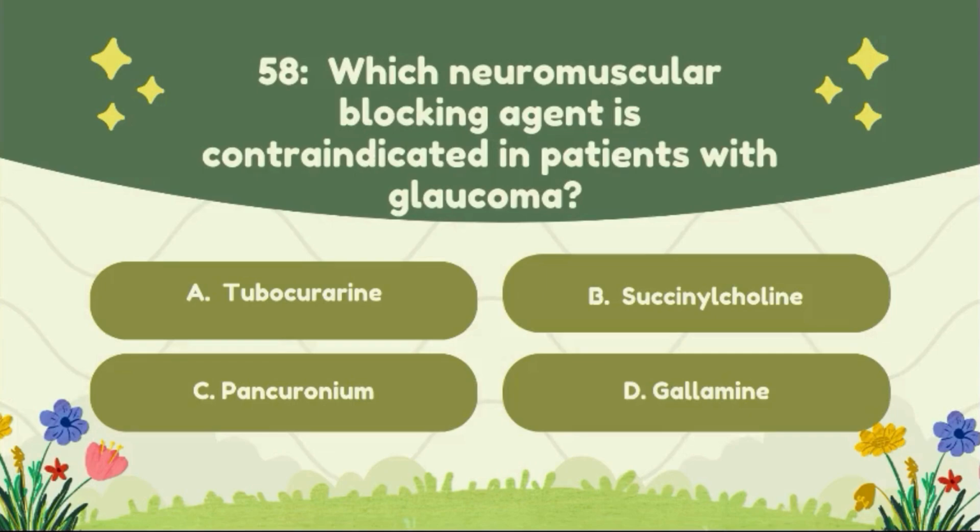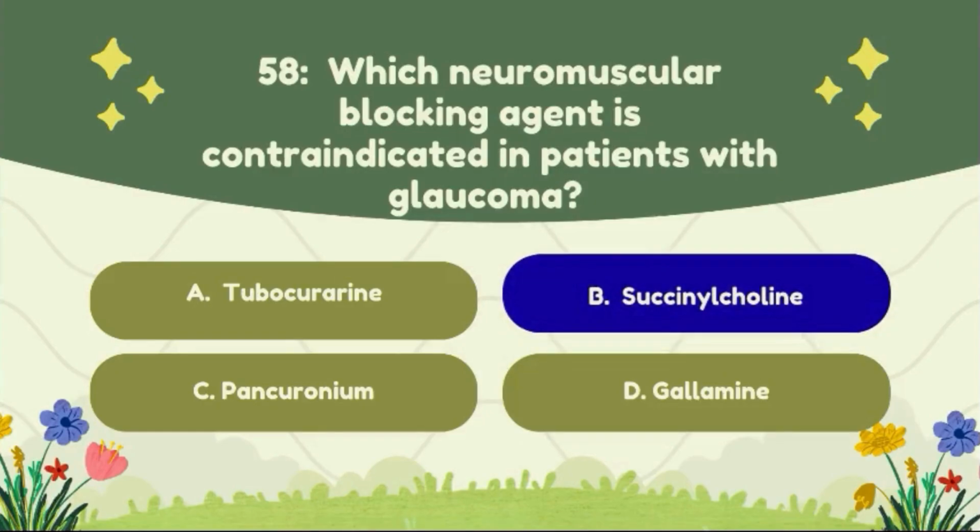Question number 58. Which neuromuscular blocking agent is contraindicated in patients with glaucoma? Option A, tubocurarine. Option B, succinylcholine. Option C, pancuronium. Option D, gallamine. The correct answer to this question is option B, succinylcholine.